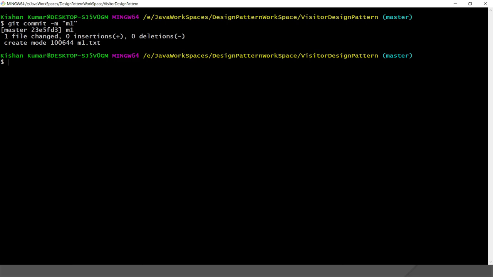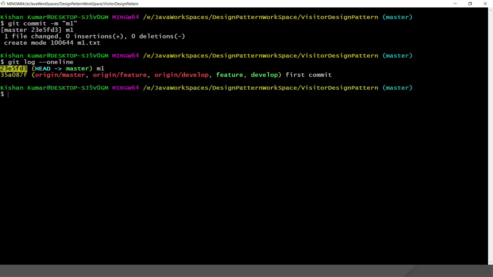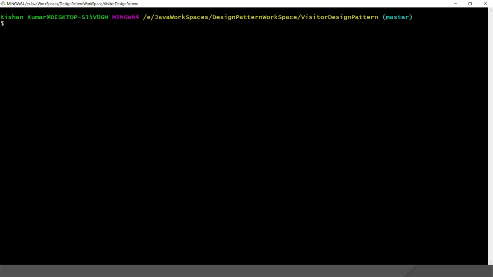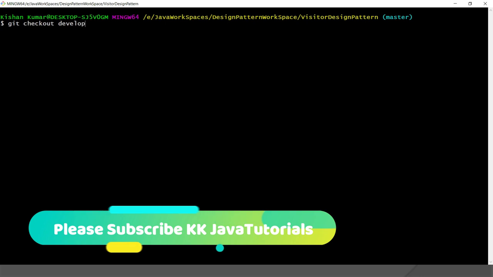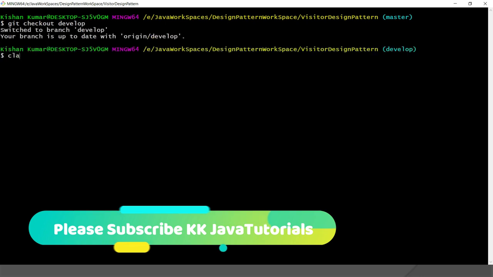Now if I do git log --oneline, you can see there are two commits, right? The one we just made, and the earlier commit from when we created these branches. Now I'm going to check out the develop branch with git checkout. I have checked out the develop branch.